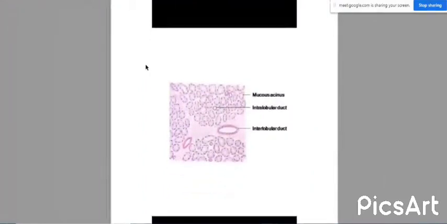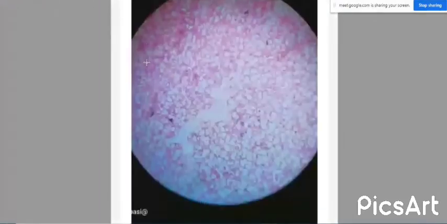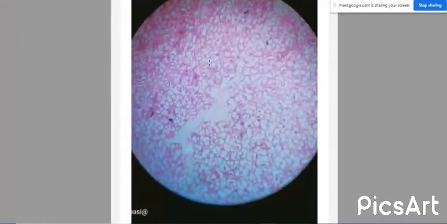See how it appears under the microscope. Can you see the diagram? This is the mucous salivary gland under the microscope. See the difference. In the serous salivary gland, we have seen a completely pink colored appearance. It is different in the mucous salivary gland. It appears like cotton balls, or as transparent structures.